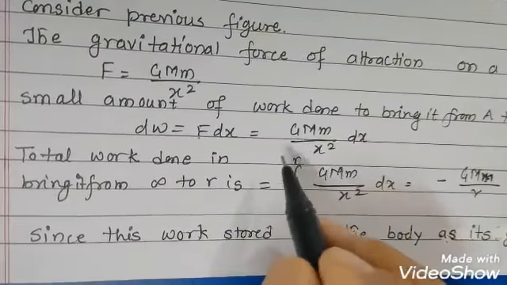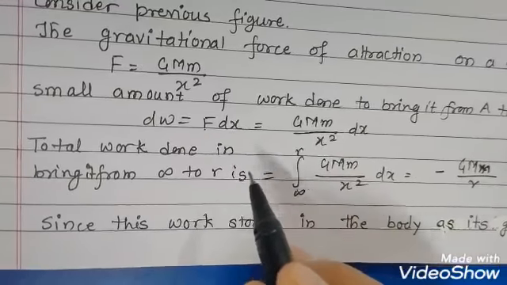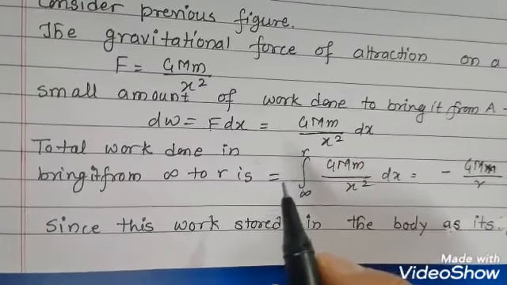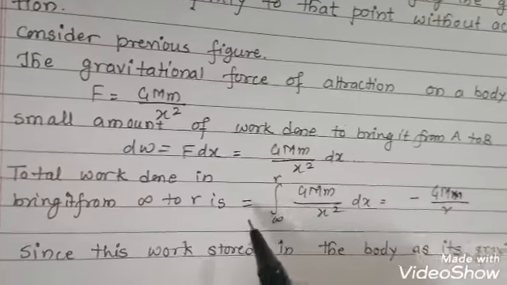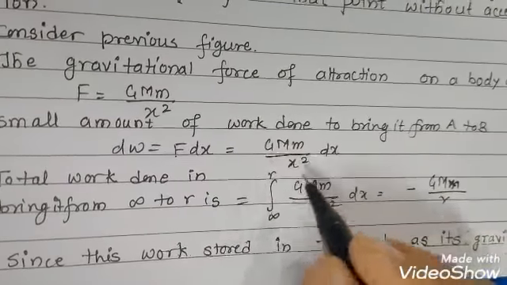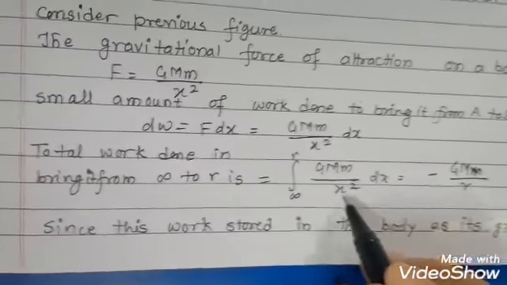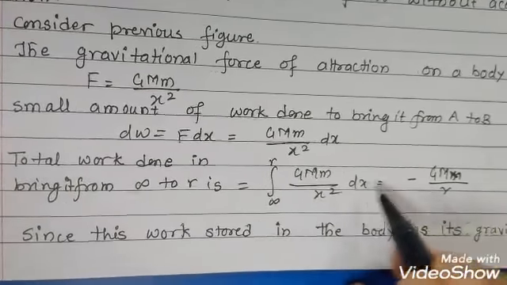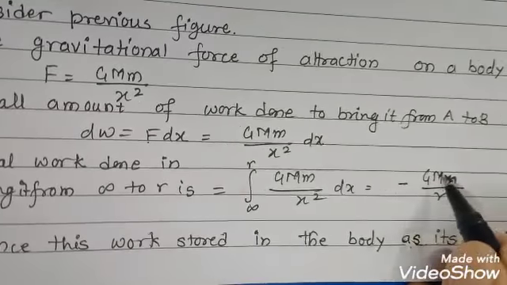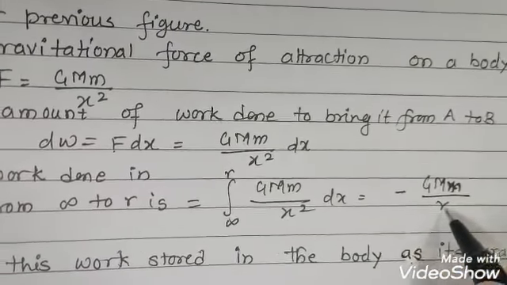Now total work done in bringing the body from infinity to r, we'll integrate this small work done from infinity to r, GMm upon x square dx. So we'll get, the same way as we have previously done, minus GM upon r.